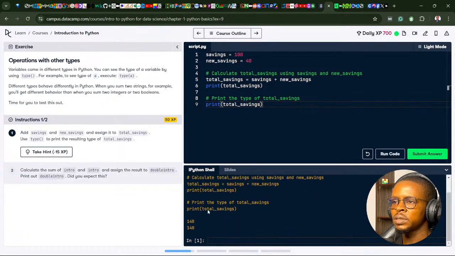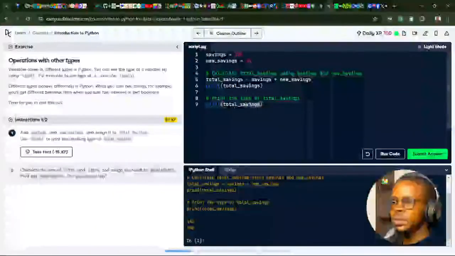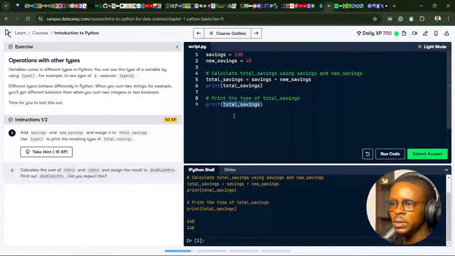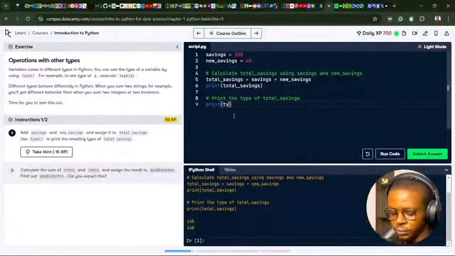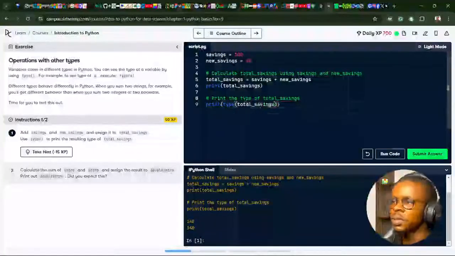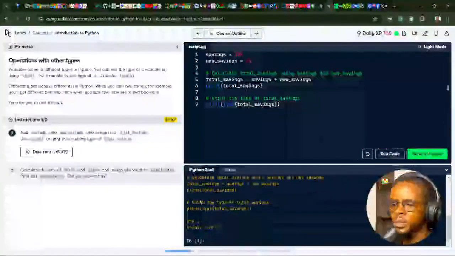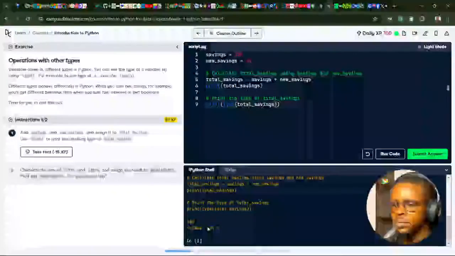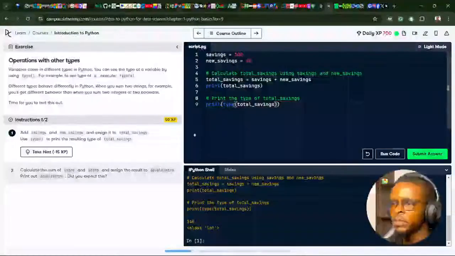You can see, I'm printing total savings twice there. So this is the type of total savings. Print total savings, then print the type. I don't even need to use prints here, but let's see. If I say print type total savings, let's see it again. Now I see the class is int. So type of total savings is int.